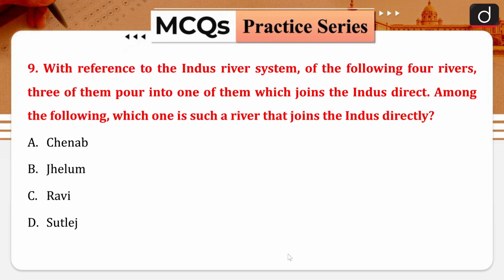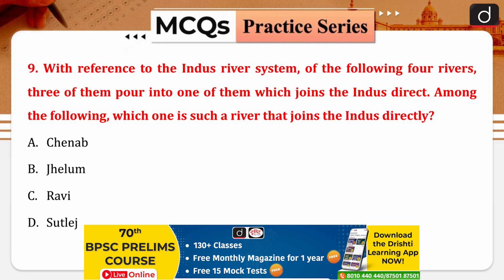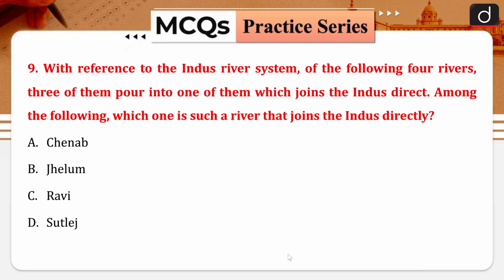Now question number 9. With reference to the Indus river system, of the following 4 rivers, 3 of them pour into one of them, which then joins the Indus directly. Among the following, which river is joining the Indus directly? So basically they are saying that in the Indus river system there are 4 rivers, out of which 3 are joining a particular stream, and they are asking about the stream which is directly joining the Indus river.